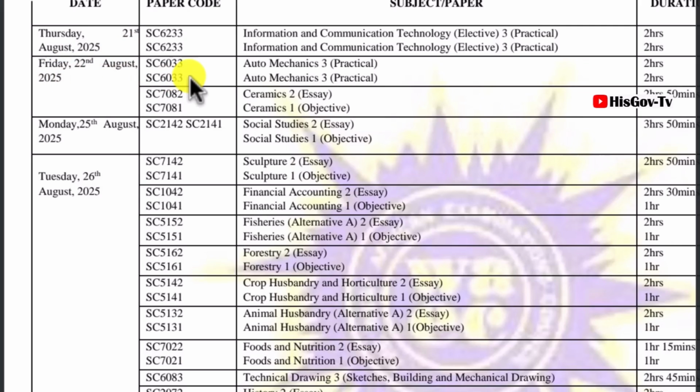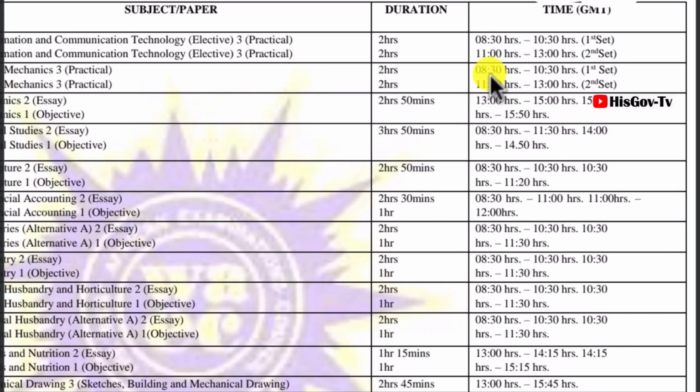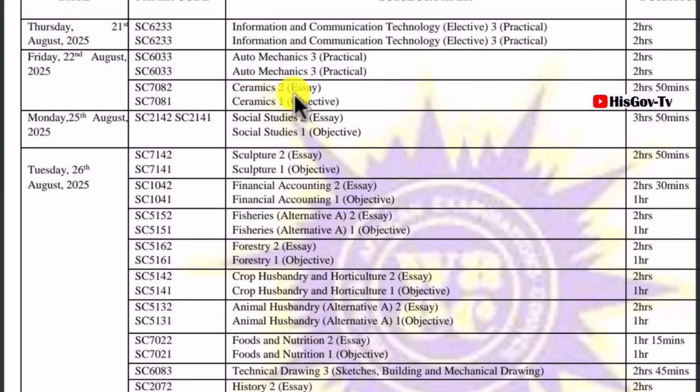Then on Friday, 22nd August, we will have auto mechanics, of course, practicals. Then we have ceramics, which would also be written. The ceramics will be essay. Now the ICT practical will be written at 8:30 in the morning. Then the ceramics will be written in the afternoon at 1 o'clock to 3 o'clock. We are going to write both essay and objectives in the ceramics, which will be written on the 22nd.